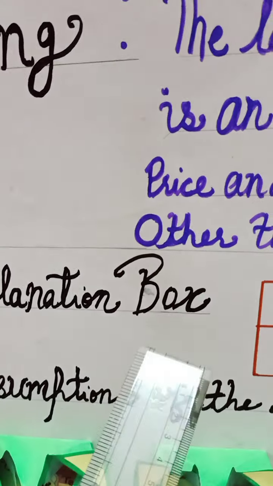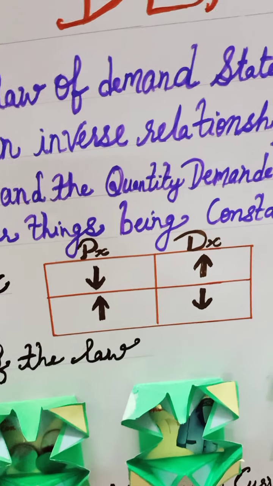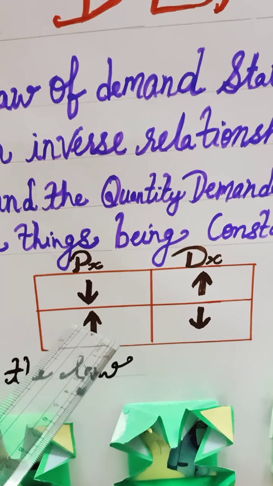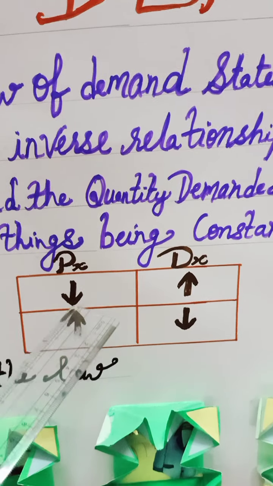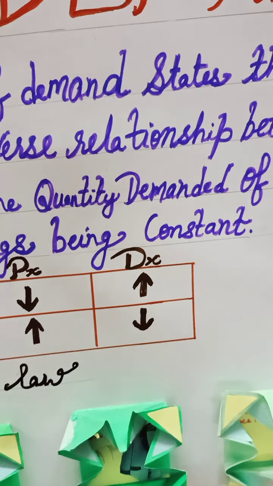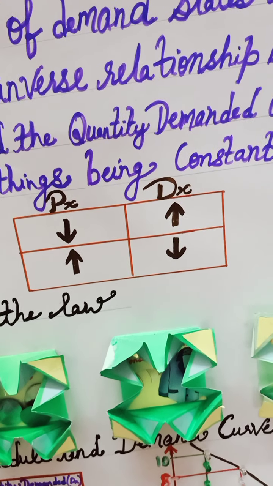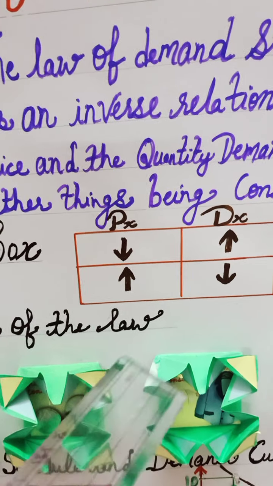Now look at the explanation box. Here I will call one student and ask him to explain this relationship. He can very easily judge from these arrow keys that when the price falls, demand rises, and when the price rises, demand falls. So here is very good interaction between the teacher and the students because of the teaching aid.